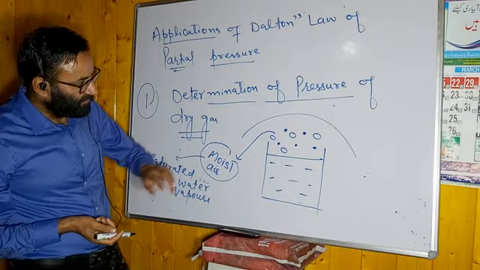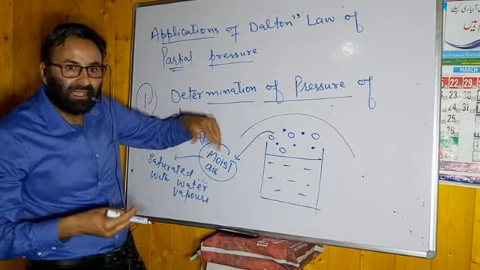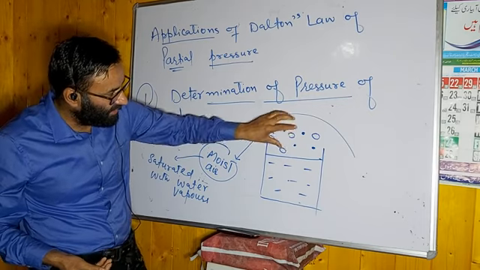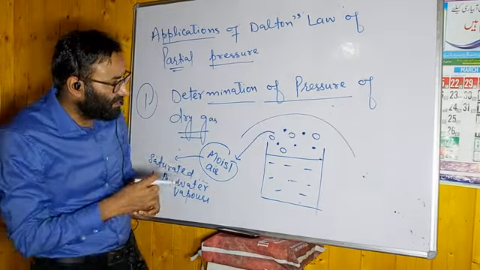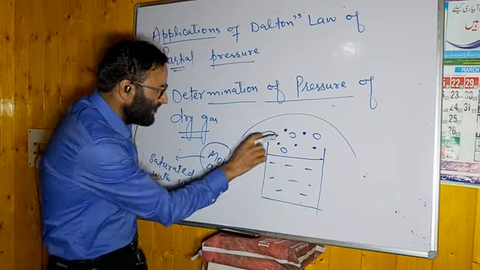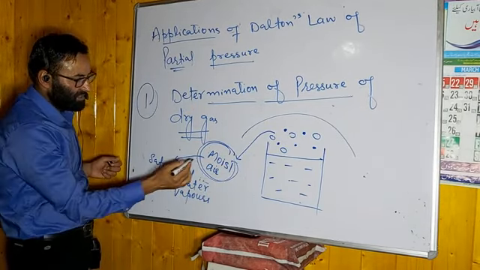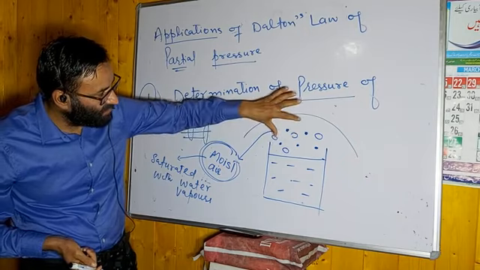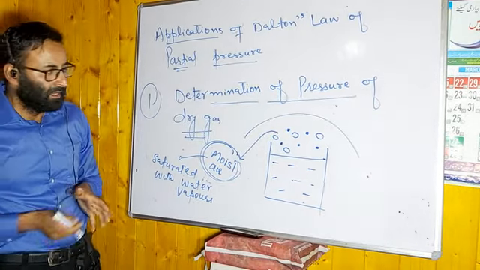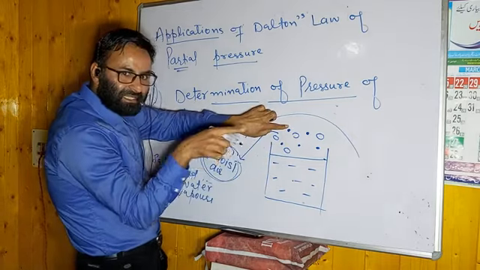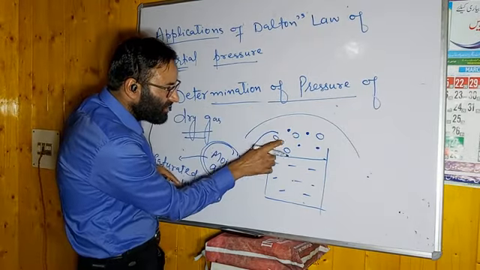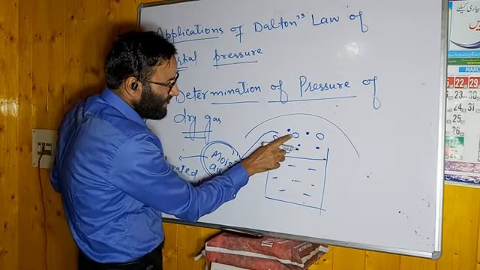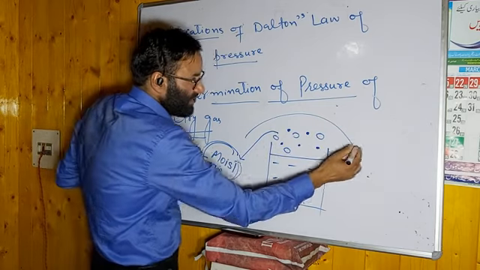It means that these gas molecules exert the pressure. Remember this point, and it is the dry gas. If water vapors are not there, at that time it will be the dry gas. But here water vapors are in the gas, hence we are saying that it is the moist air, moist gas. It means it has gas molecules and it also has water vapors, both are there. Remember this point. Gas molecules exert pressure, that is gaseous pressure. Just like the gas molecules, these water vapors also exert the pressure. The pressure exerted by water vapors is known as aqueous tension.